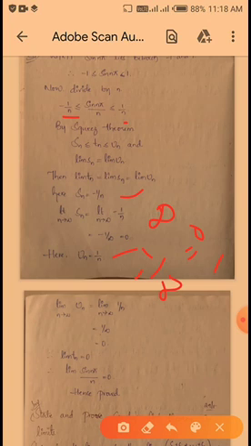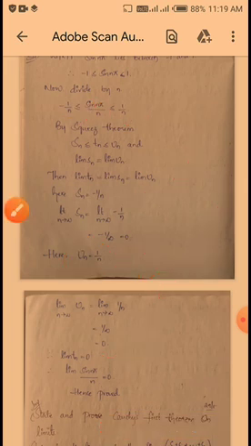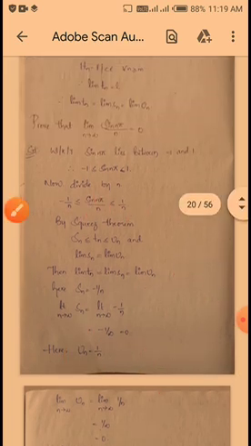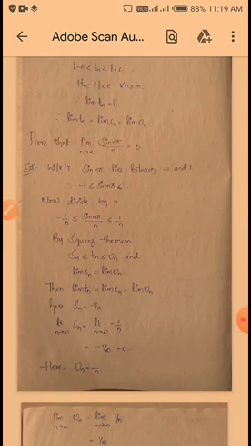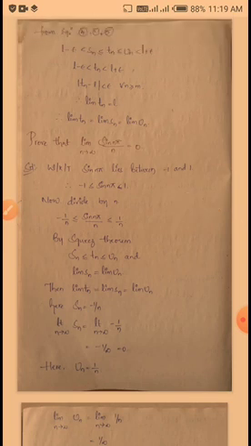After that, Un is 1 by n. Applying the limit on both sides, limit n tends to infinity Un is equal to limit n tends to infinity 1 by n. 1 by infinity value is 0, so limit Un is also 0. So limit Sn is 0 and limit Un is 0. By the sandwich theorem, limit Tn is also 0. Tn is sin n pi by n, so that is also equal to 0. Hence proved.